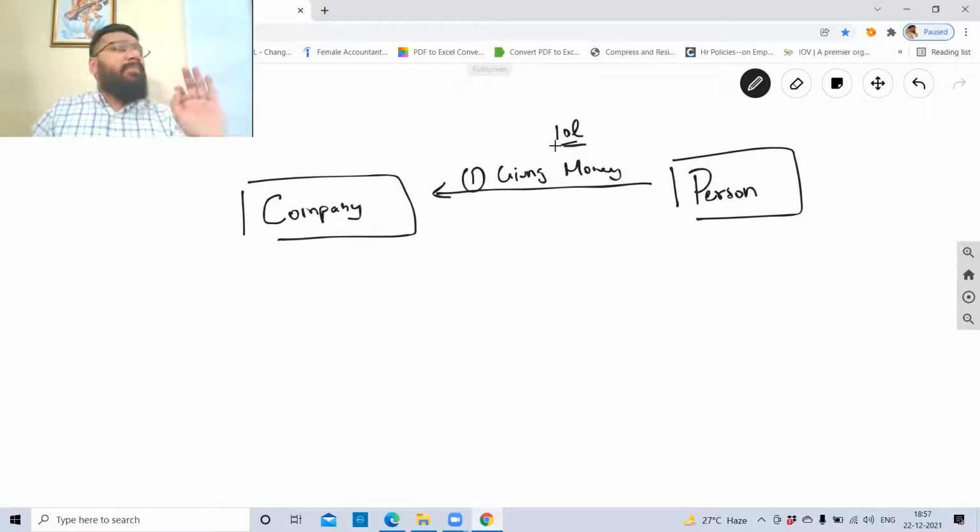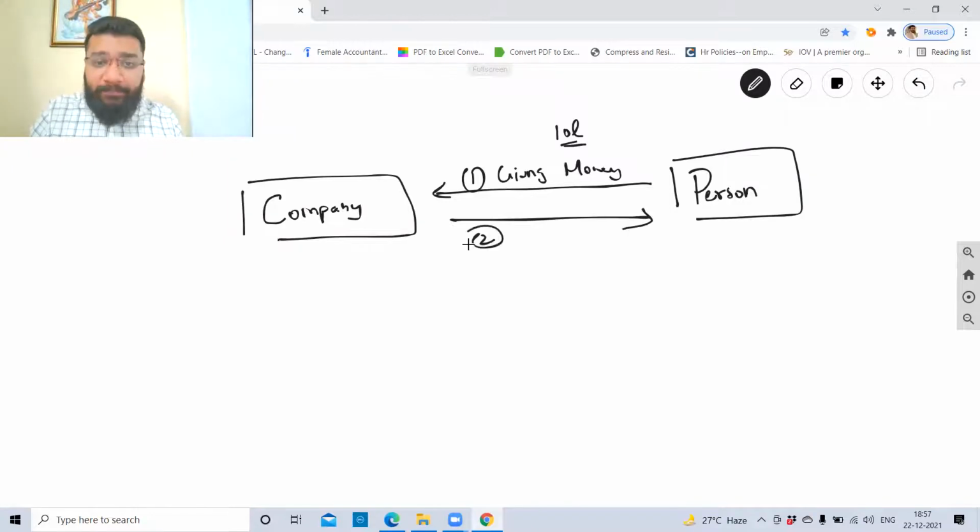If I just give money to the company, am I done with it? In return, will you not take something in writing from the company? You would want something in writing. Can you just randomly give 10 lakh to any company? You would want to ensure that your money is protected. So in return, the company has to give things in writing.